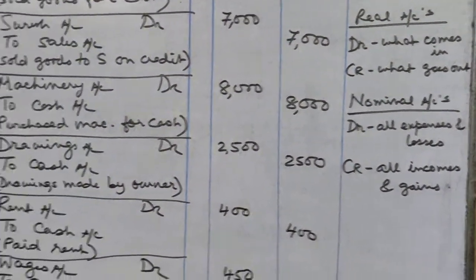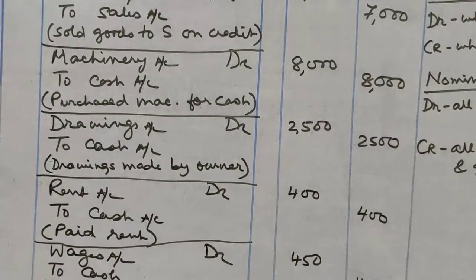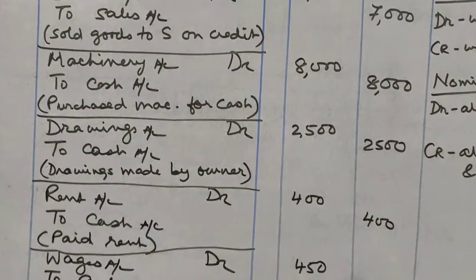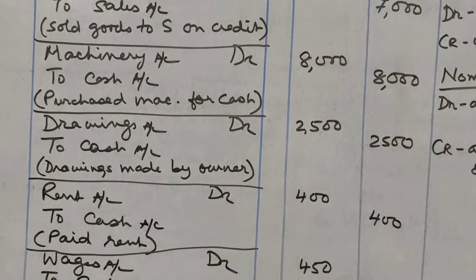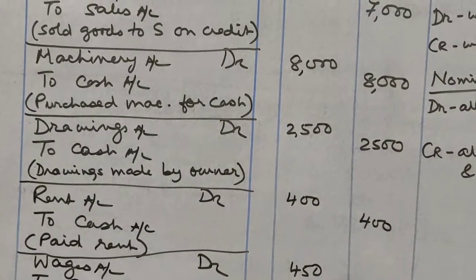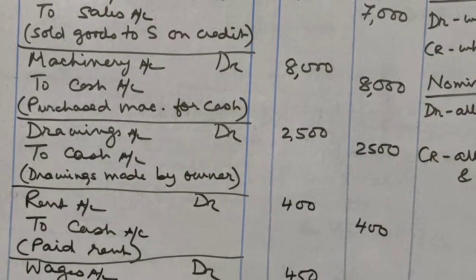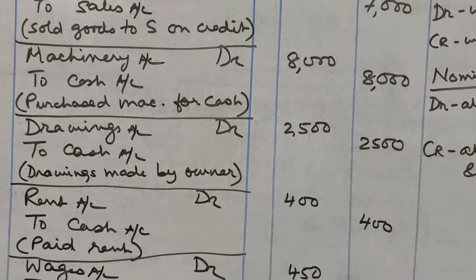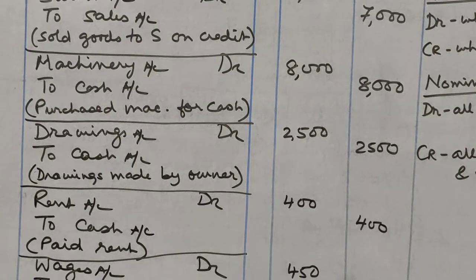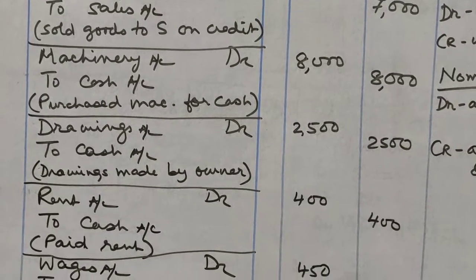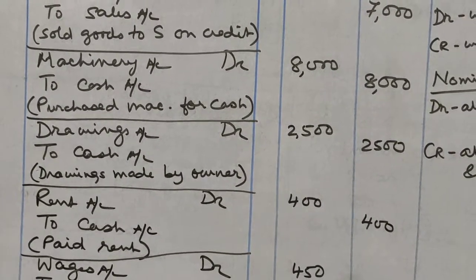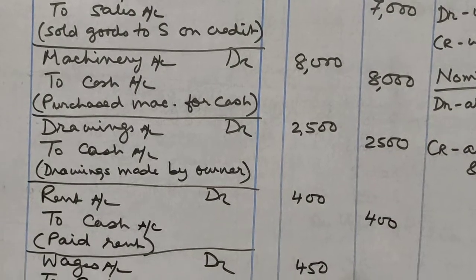Credit what goes out. So cash account will be credited. Similarly, which is not given in this question, if the owner takes out goods from the business for his own personal use, then drawings account will be debited and purchases account will be credited.